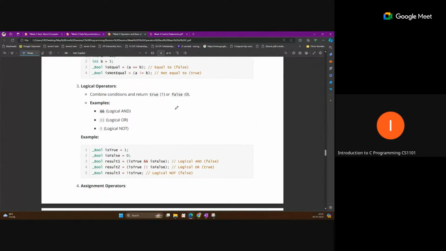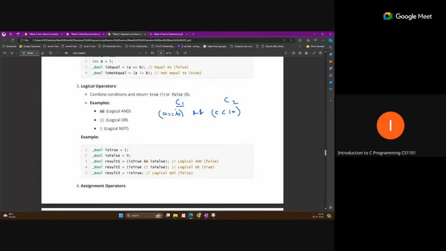Now, logical operators. This is also important. I have discussed it in the previous session, so this is very important. Suppose you have condition 1 and condition 2. The operator comes between different conditions. Condition means, on one side you are writing a equal to b, and on another side you are writing c is less than 10. These are two conditions, and in between you can write the AND operator.